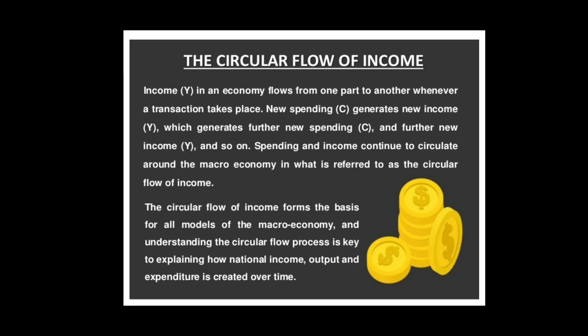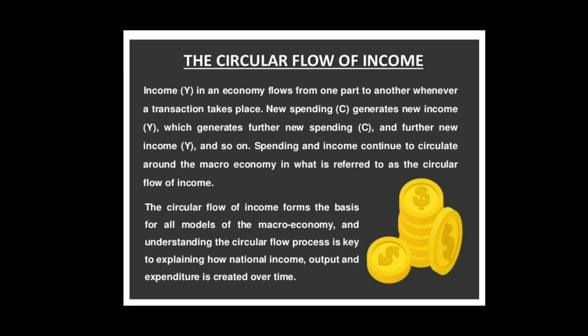So, the first phase of circular flow is the phase of production. In order to produce goods and services, the firms or the producing sector hires factors of production from the household sector, who are the owners of these factors.